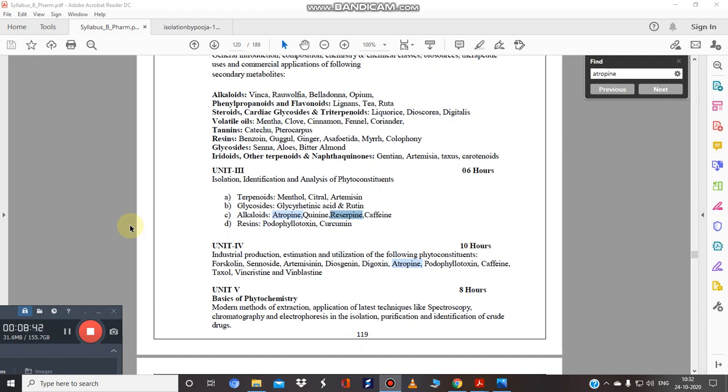Only then will we be able to recall. Ultimately you have to write in the examination. A question will definitely be asked about the isolation and identification part, and you have to remember the stationary phase and mobile phase also. I am talking about the chromatography analysis. Yes, there is spectroscopy also. You have to remember about GC, MS, or NMR if any important drug is given. Okay, so I think this is clear to you.